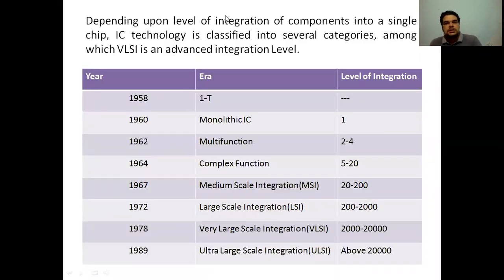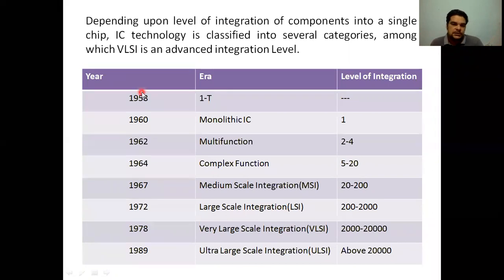Now, let us look at this table. This table basically defines the eras in IC technology. IC technology is classified in several categories, among which VLSI is one of them. Starting from 1958 and 1960, when the first monolithic IC was designed, in 1962 a multifunction IC was designed, having 2 to 4 transistors, or you can say the level of integration.